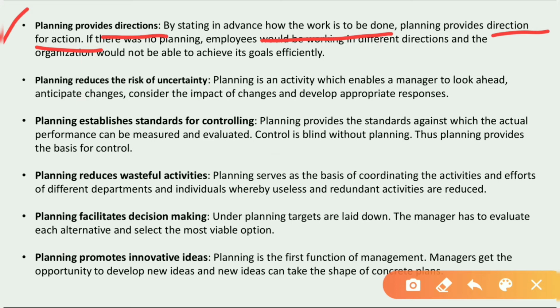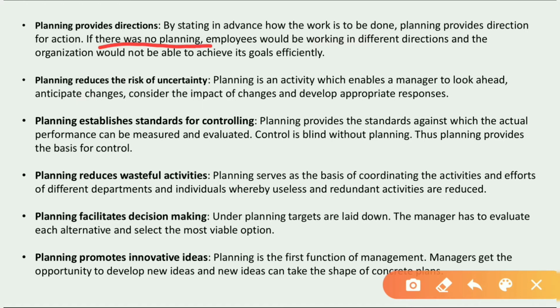So when we plan, we know what the next activity is after one activity, and this will help us go in one direction. That is why it is said that planning provides direction. With its help all the employees would be working in the same direction.